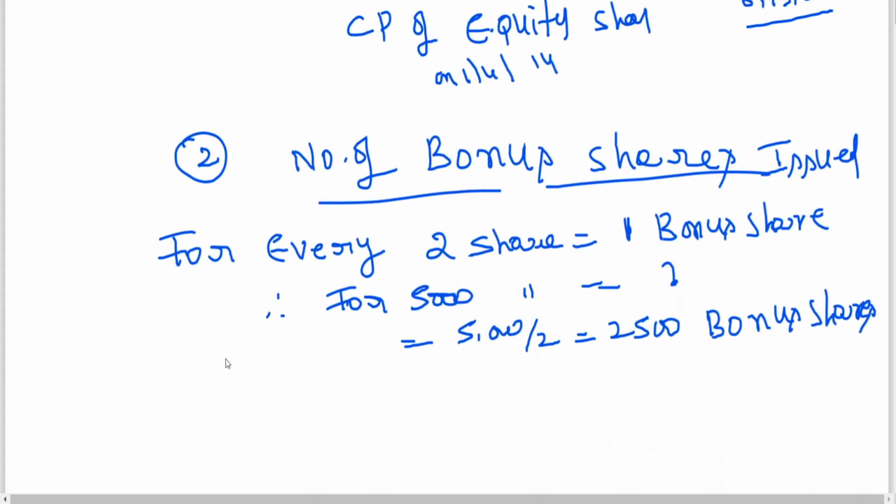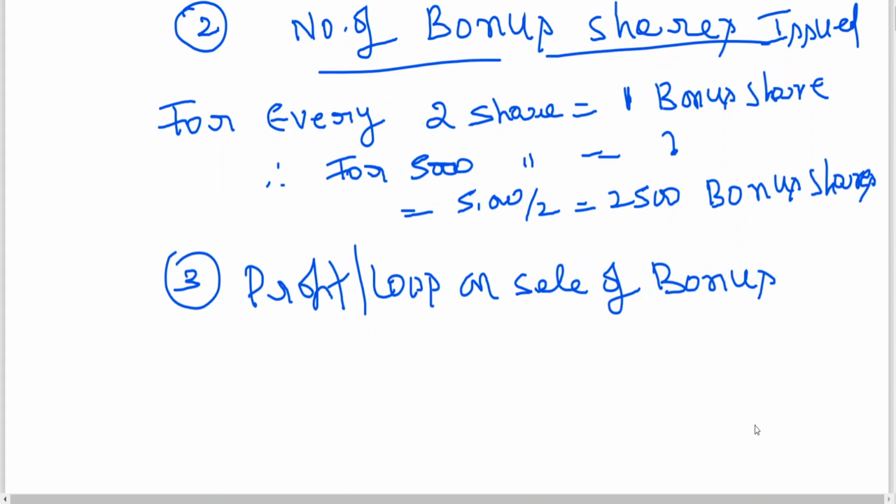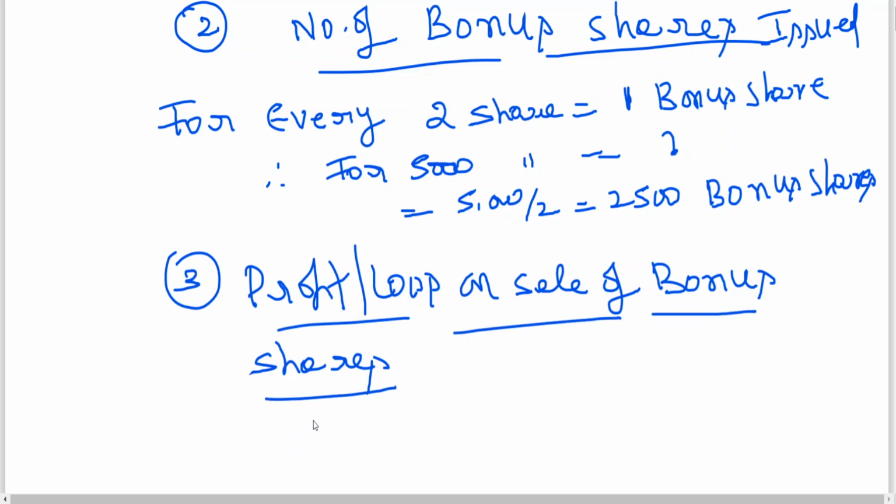Third point: profit or loss on sale of bonus. How to calculate? First, sale proceeds.